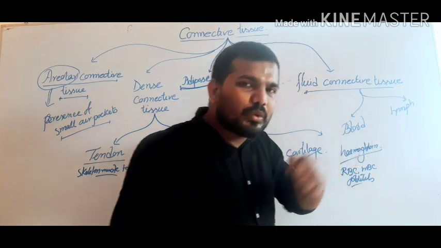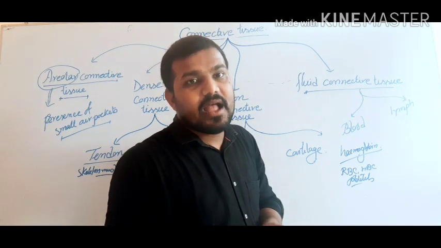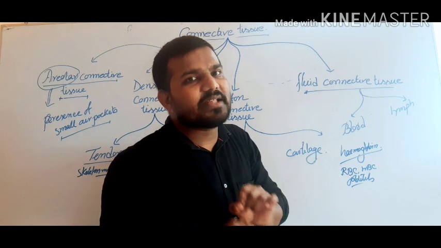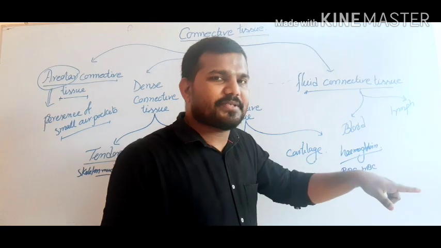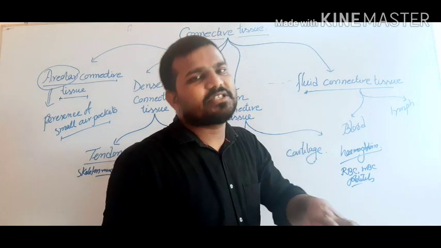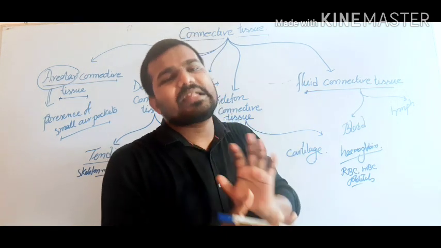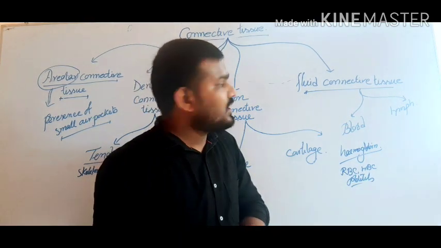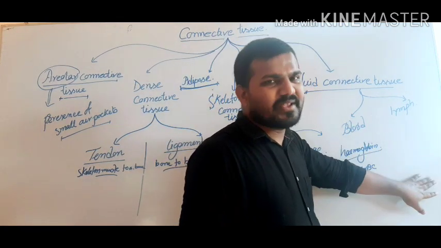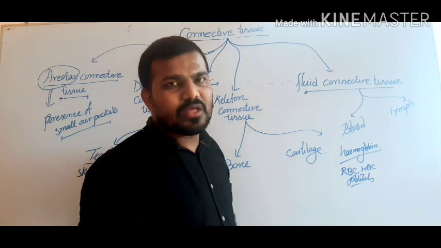Blood is circulated through blood vessels like the arteries and the veins. What are arteries? Arteries are a type of blood vessel which carries oxygenated blood from the heart to the body parts. And veins are a type of blood vessel which carries deoxygenated blood from body parts to the heart. And between these two, a net-like structure is present, known as capillaries. So blood is circulated in the blood vessels, whereas lymph is circulated in the lymph vessels. Clear? Now next, you will find some questions relating to blood.